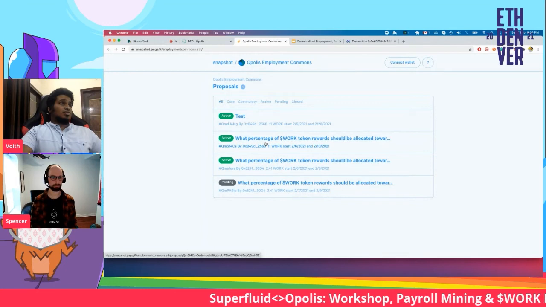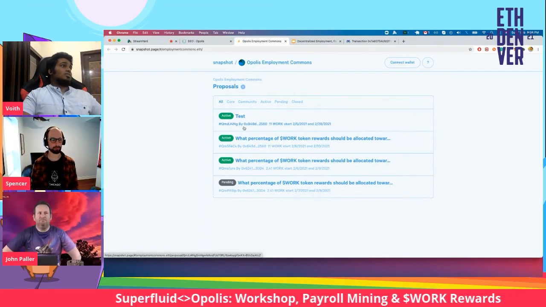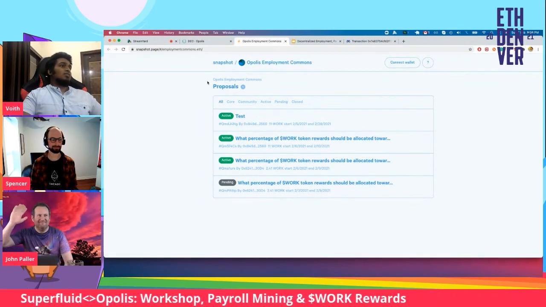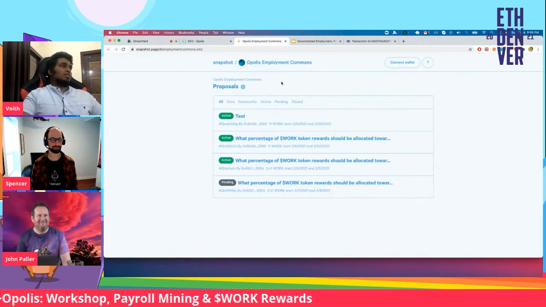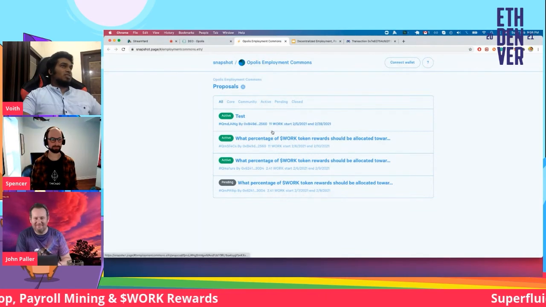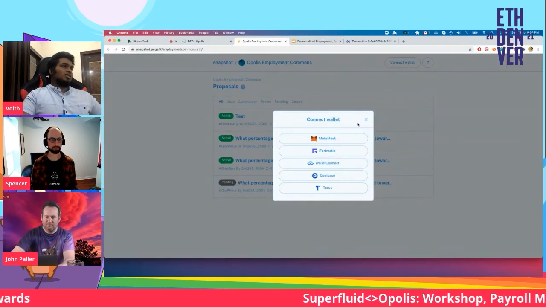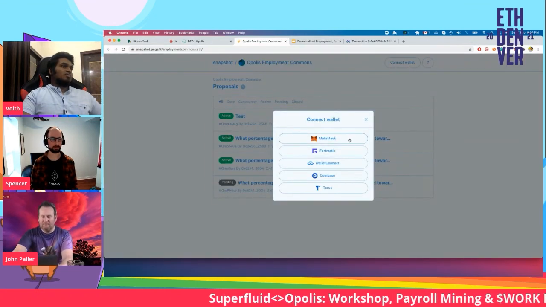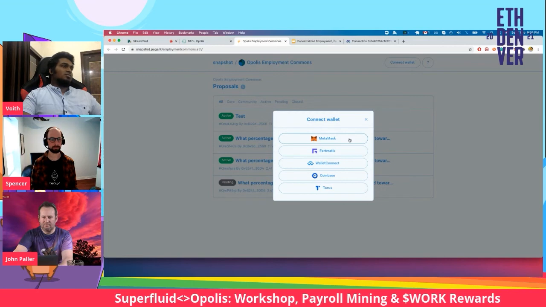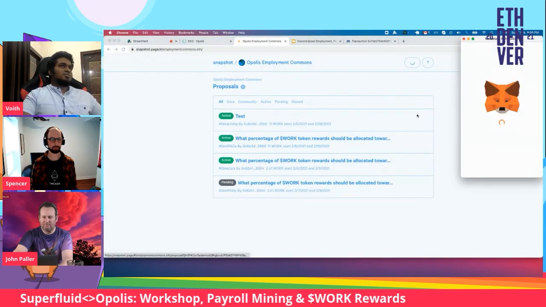So if you come on this, click on governance portal, you see you can create a bunch of proposals here. There are proposals that have already been created. But the first thing you need to do is connect a wallet. So I have already set up a wallet. Our wallet is not yet supported here, but I'll use MetaMask for now.